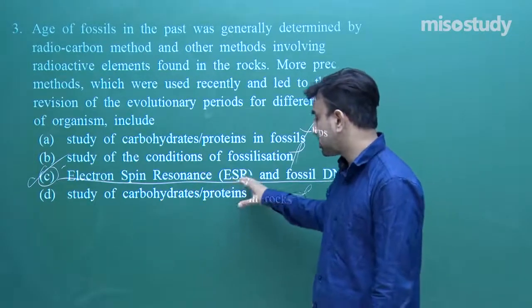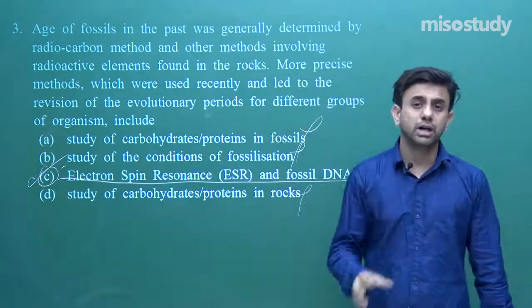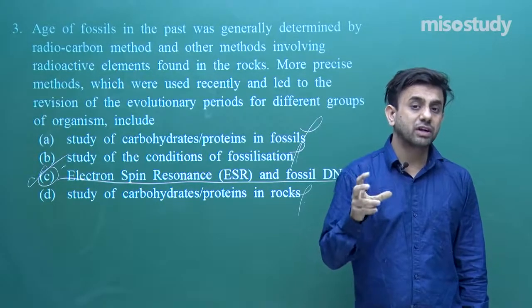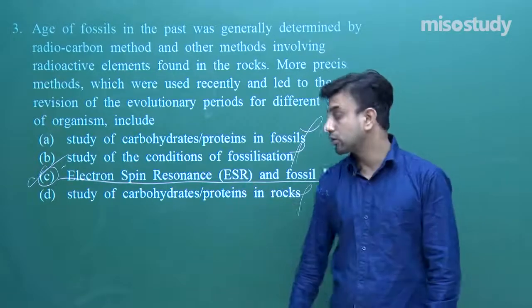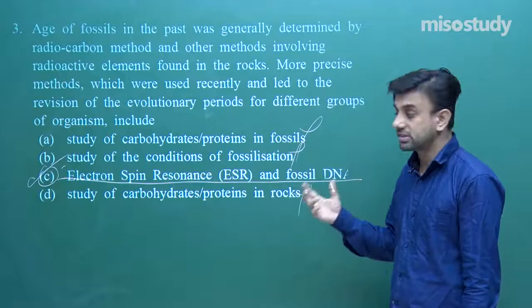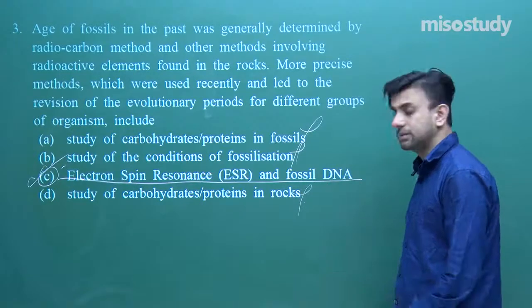What is happening? The concept of luminescence is applied here, that the electrons are trapped. The electrons are trapped, and that is actually used in electron spin resonance in order to know the age of the fossils and all that. So this is the correct answer.